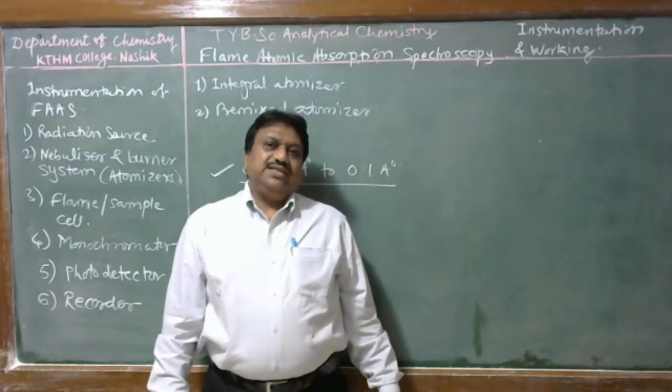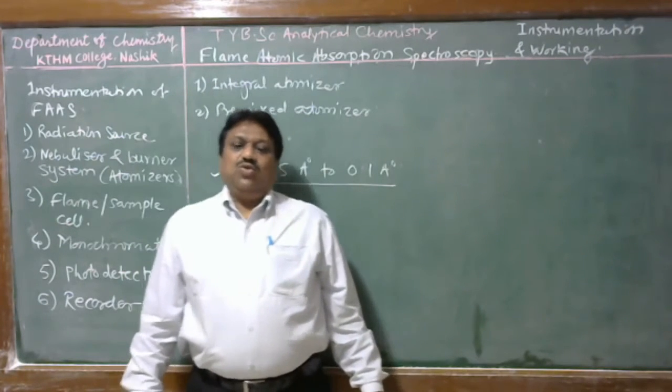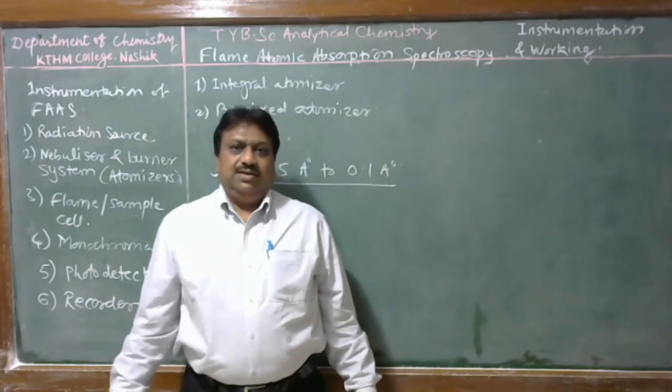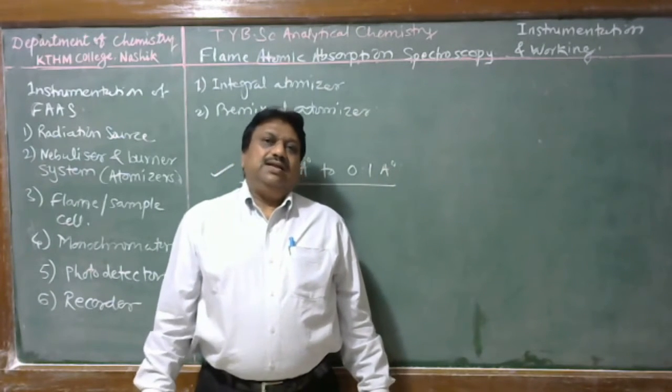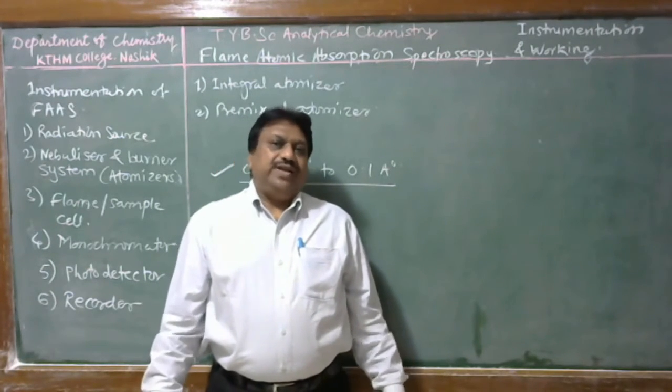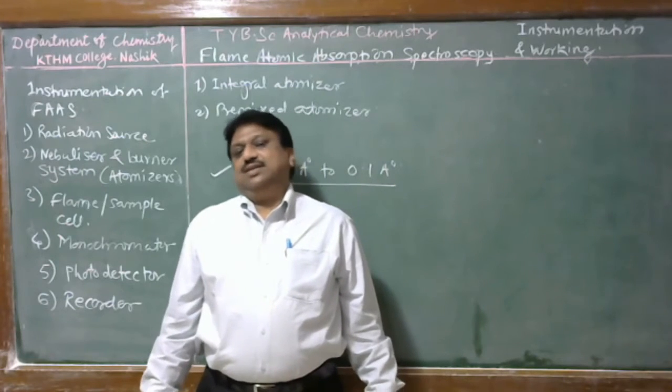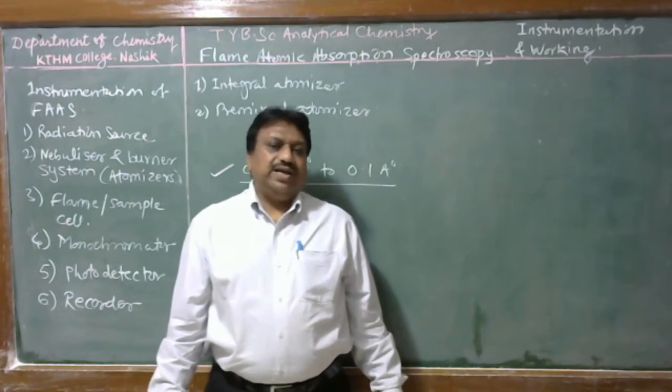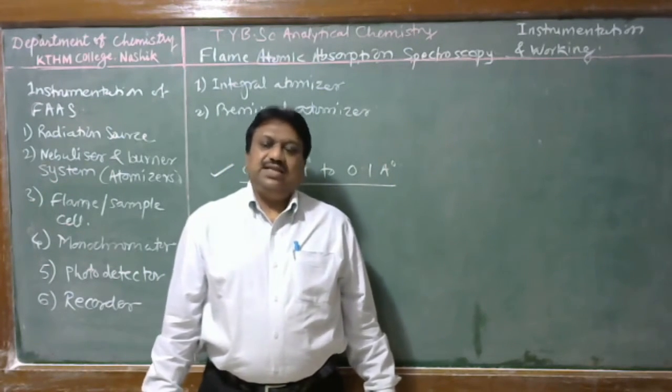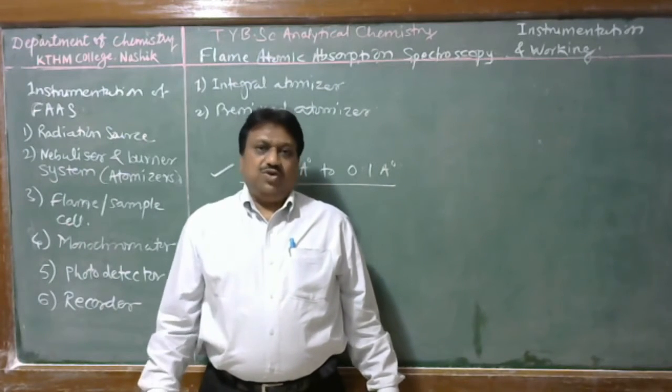Therefore, the recording system records the photocurrent supplied by the detector, and it is maintained to obtain a value of transmittance, and by using a simple logarithmic function it can be easily converted into absorbance.